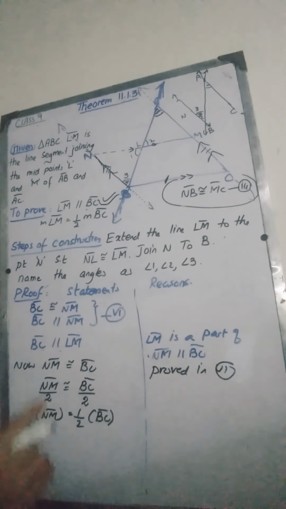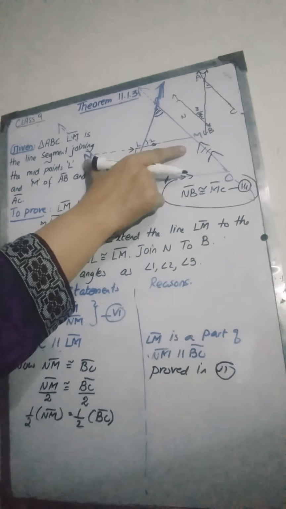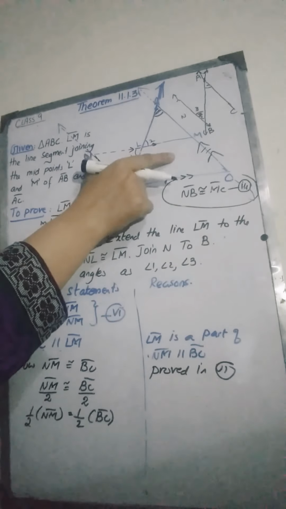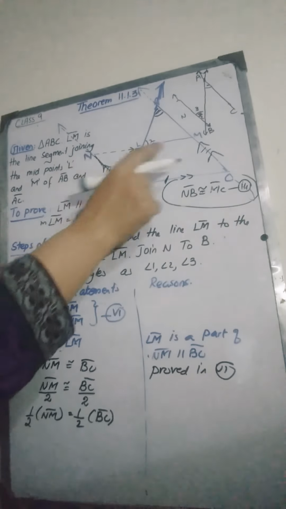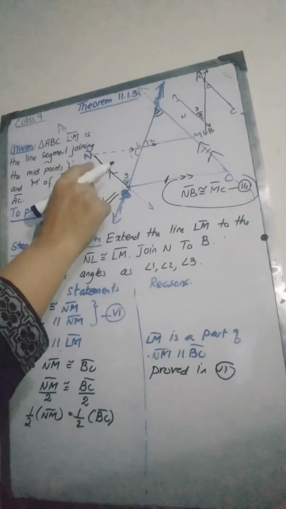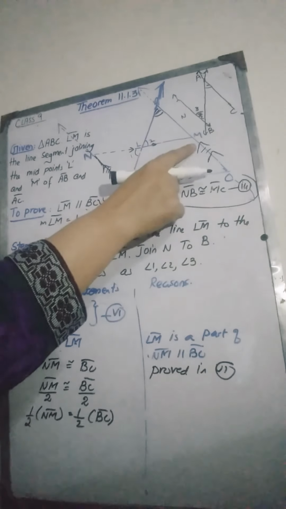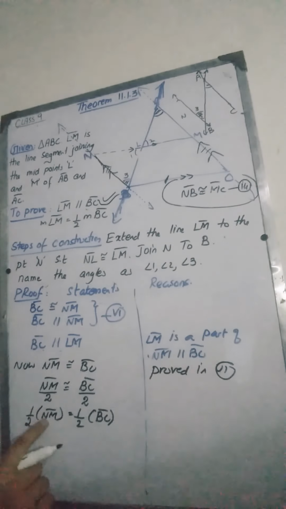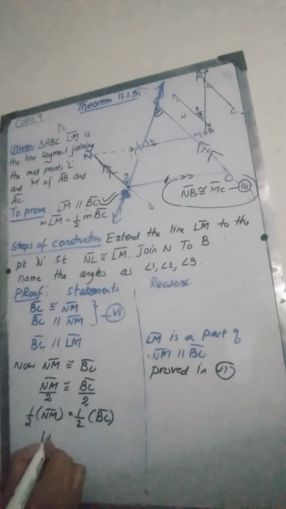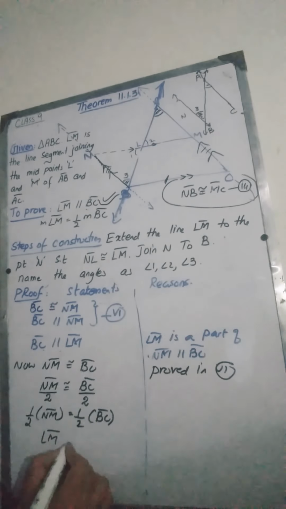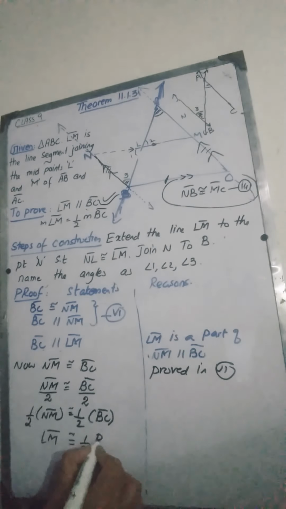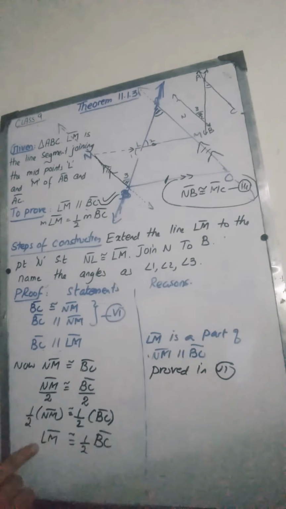Now we know that LM is congruent to half of NM, because we had taken N such that LM and LN are congruent. So L is the midpoint of MN, and it means LM is half of NM. So half of NM is equal to the length LM, and this is congruent to half of BC from this equation.